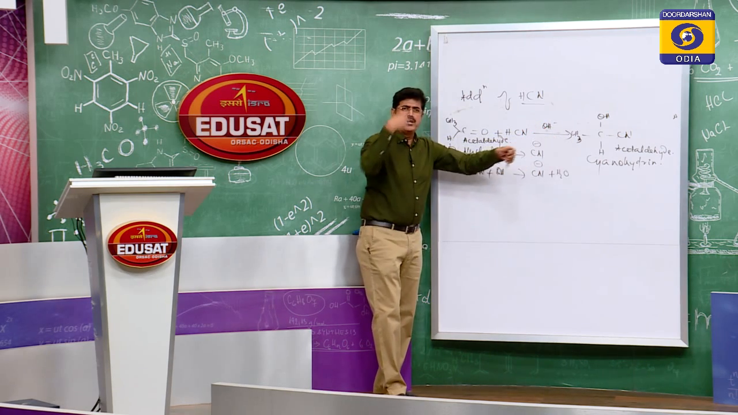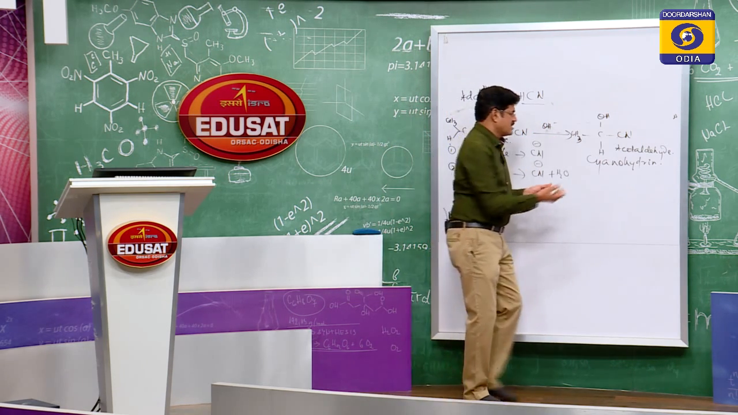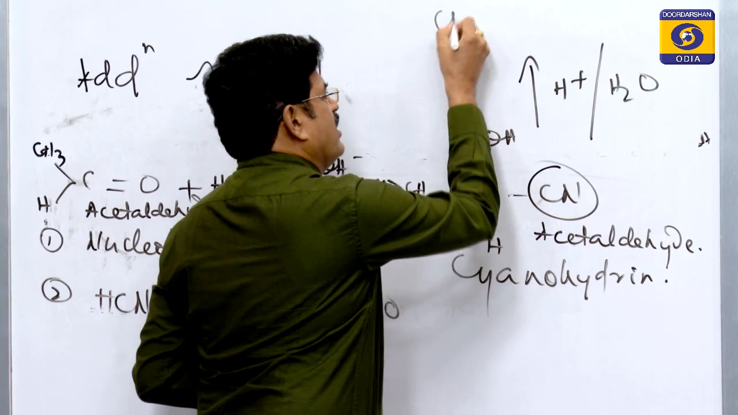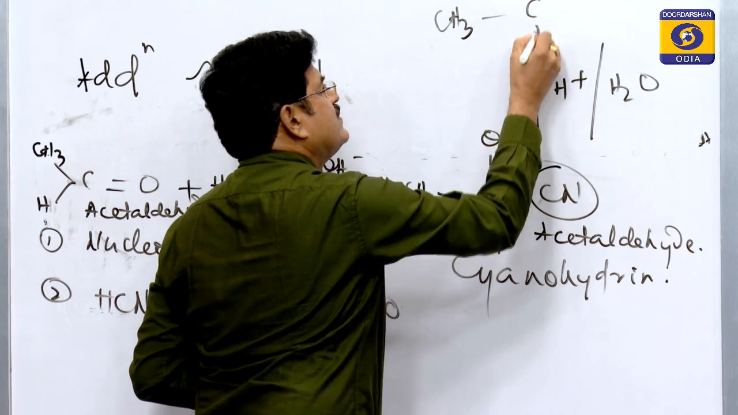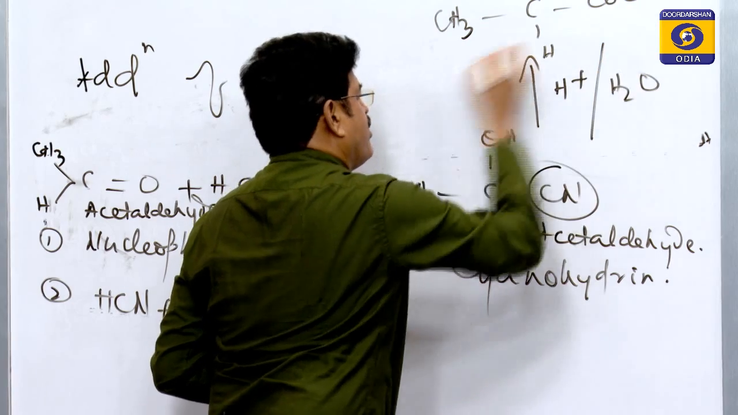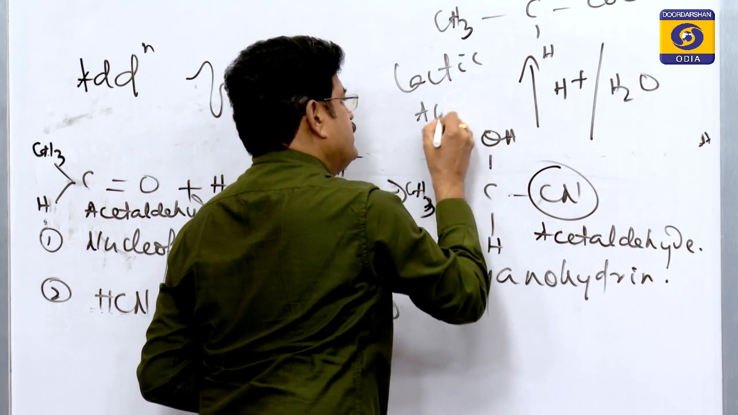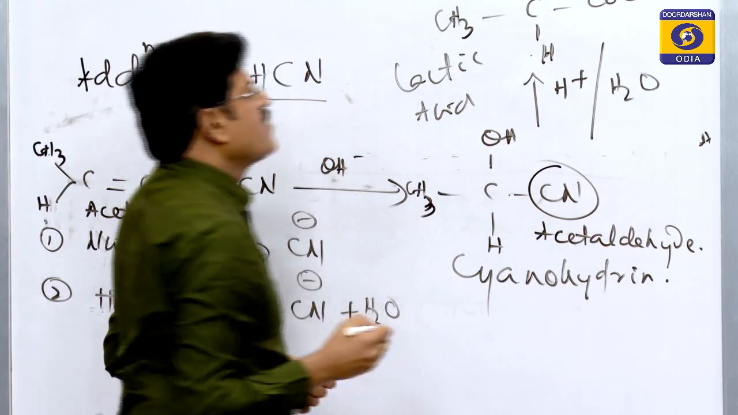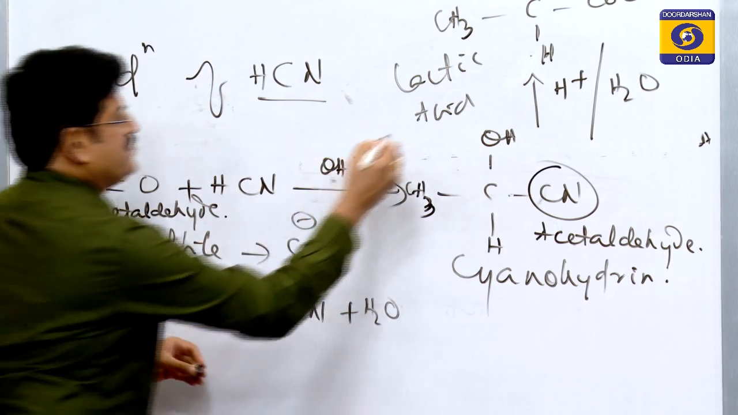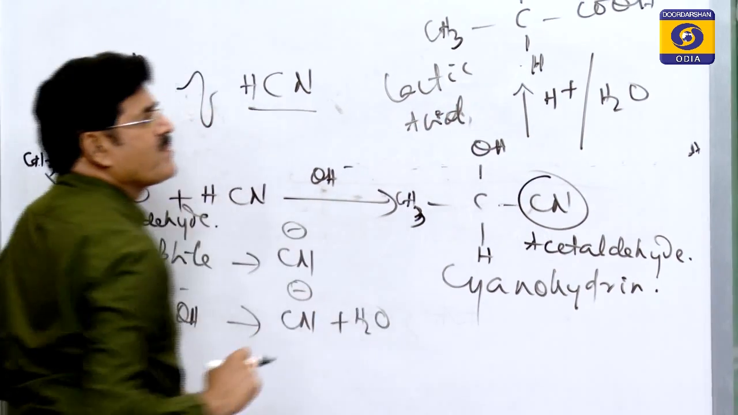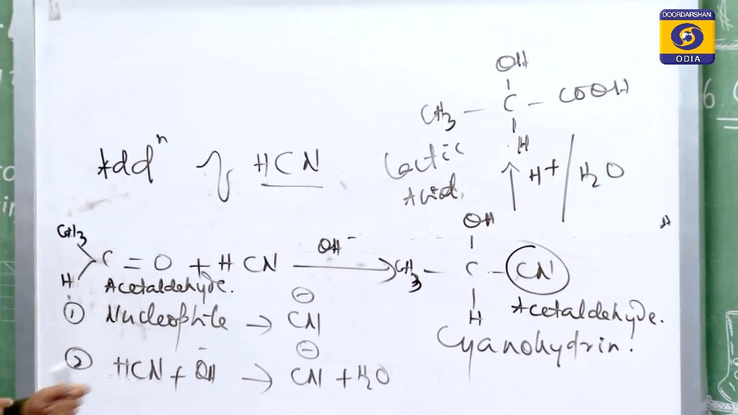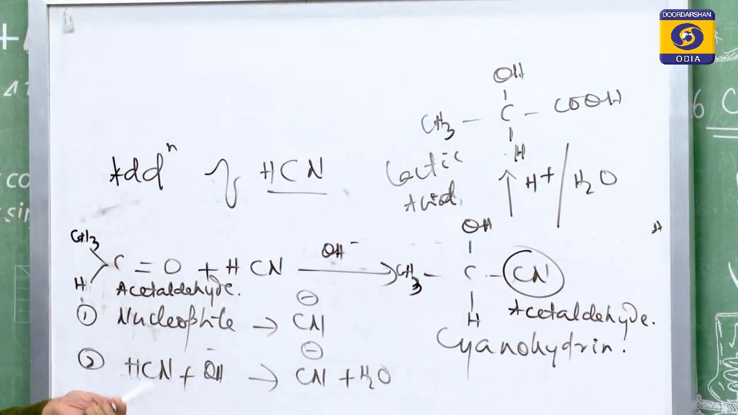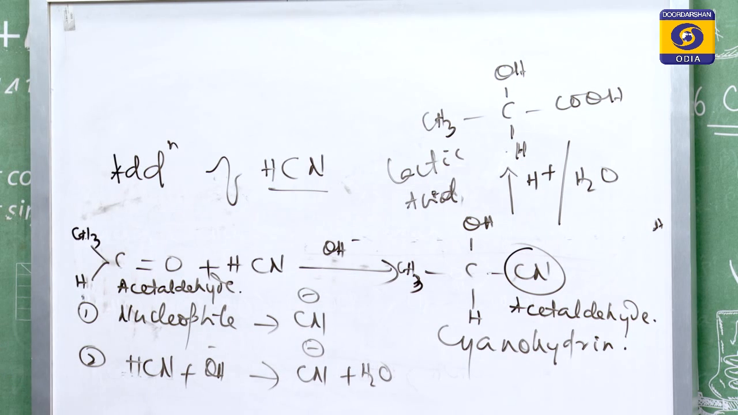We can convert this compound into hydroxy acid just by acid hydrolysis, because the cyanide group can be hydrolyzed to carboxylic acid by acid hydrolysis. This hydroxy acid is called lactic acid. So this reaction can be used for this conversion. If the question asks how you will prepare lactic acid from acetaldehyde, this is the reaction. So I have discussed some points here.